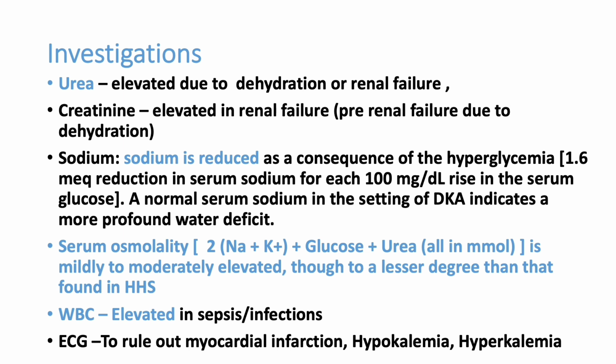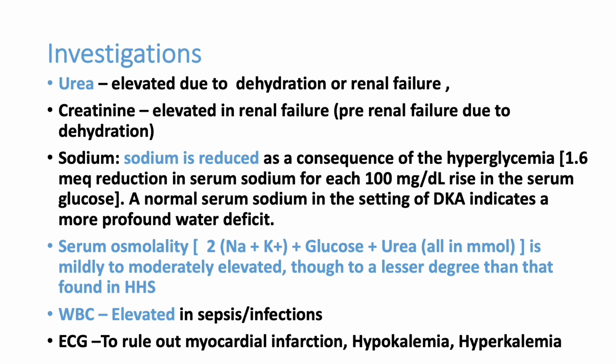In large volume loss, urea and sodium can be elevated. So that's why you look at the sodium. If it is low, it can be DKA itself. If it is slightly higher, then you have to suspect HHS, but you can calculate the osmolality here. We have given the formula here: 2 into sodium plus potassium, plus glucose plus urea. That will give the osmolality.